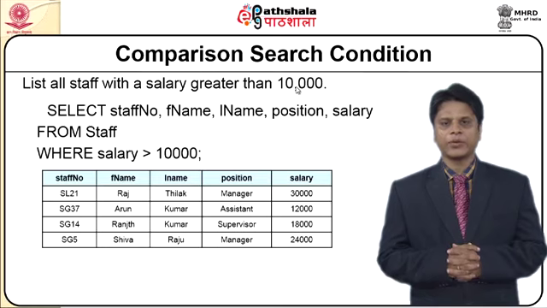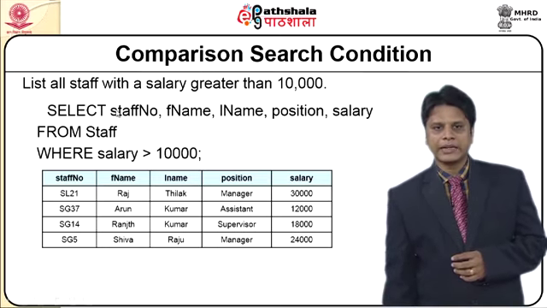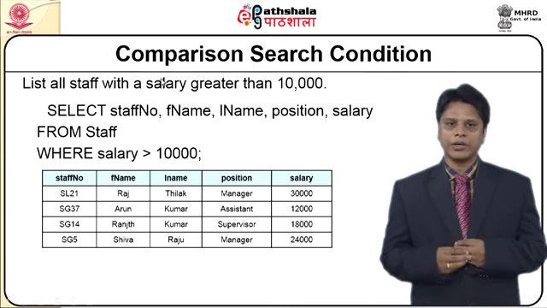Instead of that, now that we have learnt, we can use a star. So, this entire list of 5 attributes can be replaced by a star. Select star from staff where the salary should be greater than 10,000. So, I can change these values a little bit.